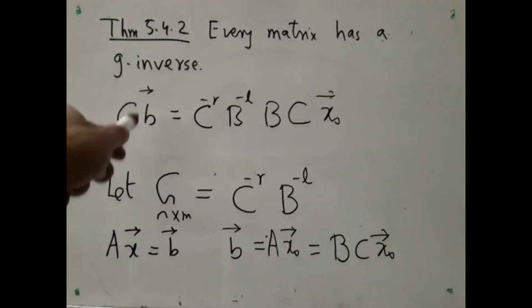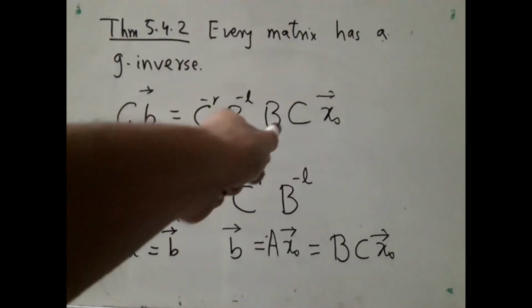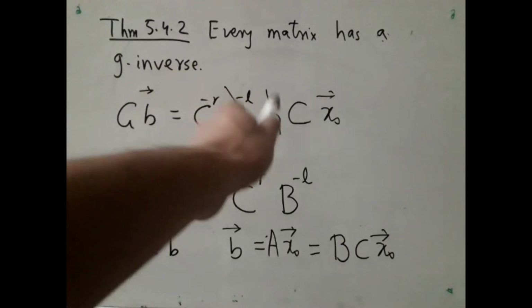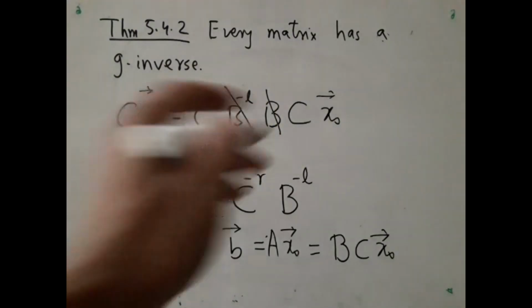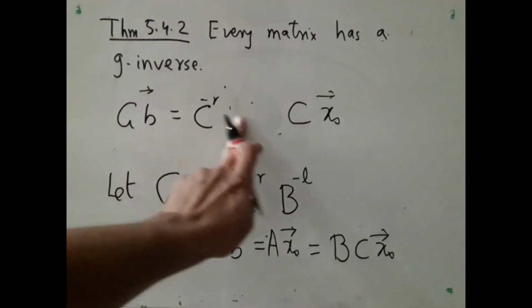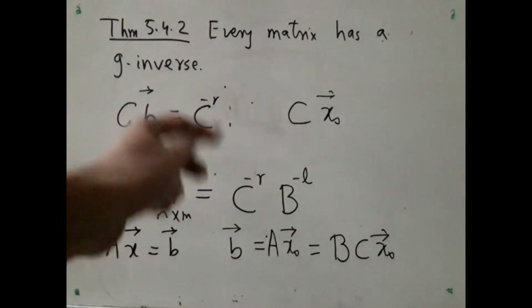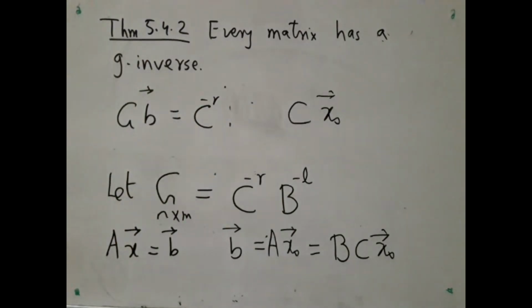So GB, which we have to check is a solution, is C right inverse, left inverse, this. Now the left inverse is attacking B from the left, so they just cancel each other off, and you are left with just C right inverse C x naught. Now we cannot cancel these things off because the right inverse is occurring to the left.